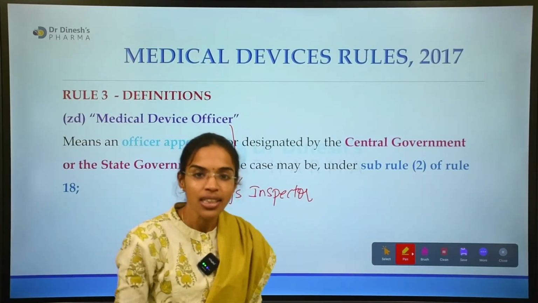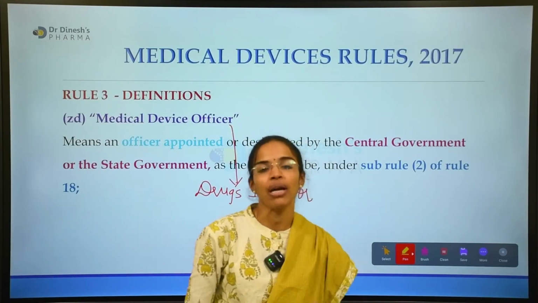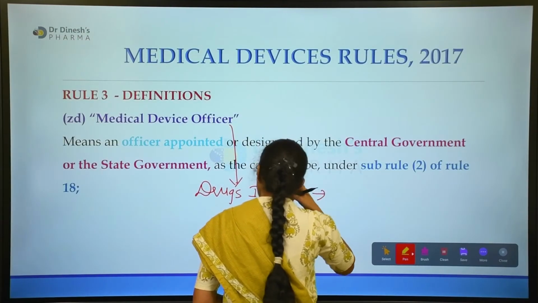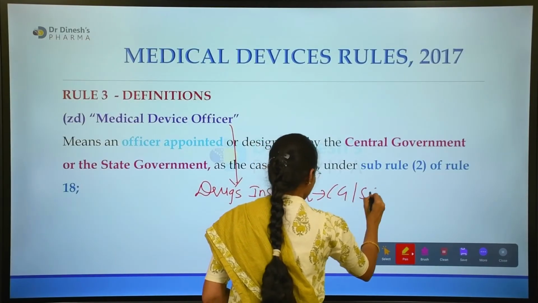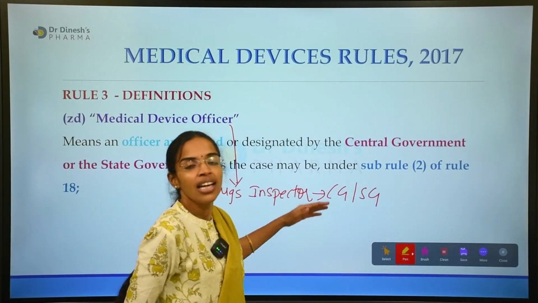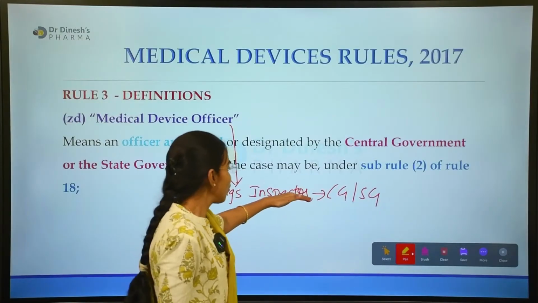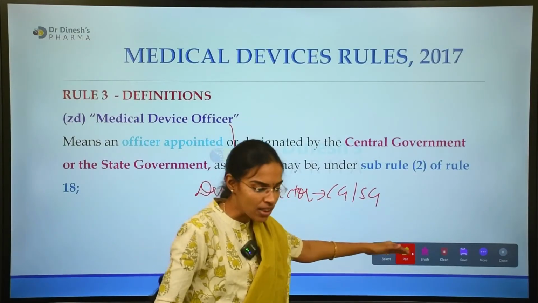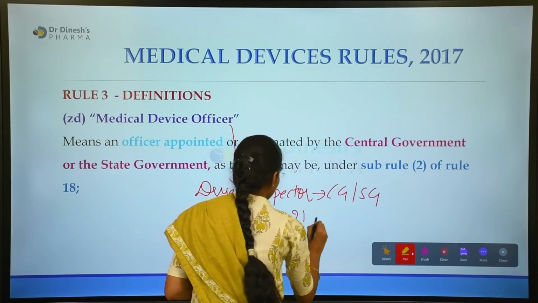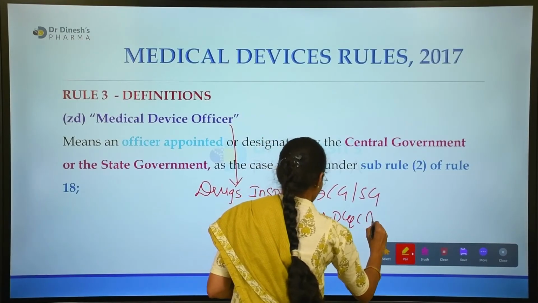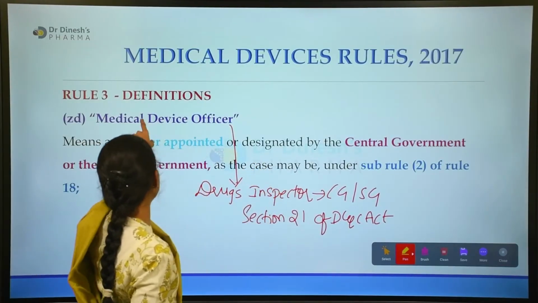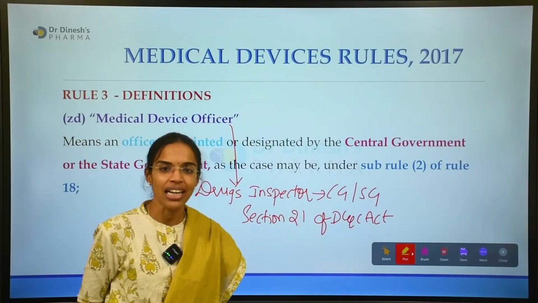He can be any of the drugs inspector, appointed or designated either by the central government or by the state government, according to section 21 of the D&C Act. So this particular officer is considered a medical device officer.